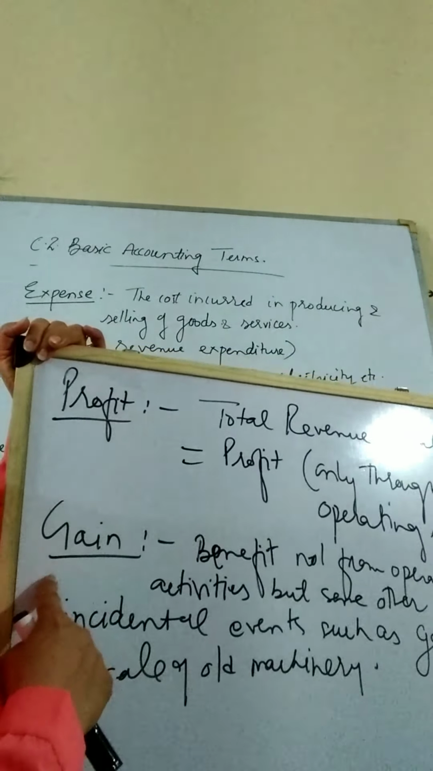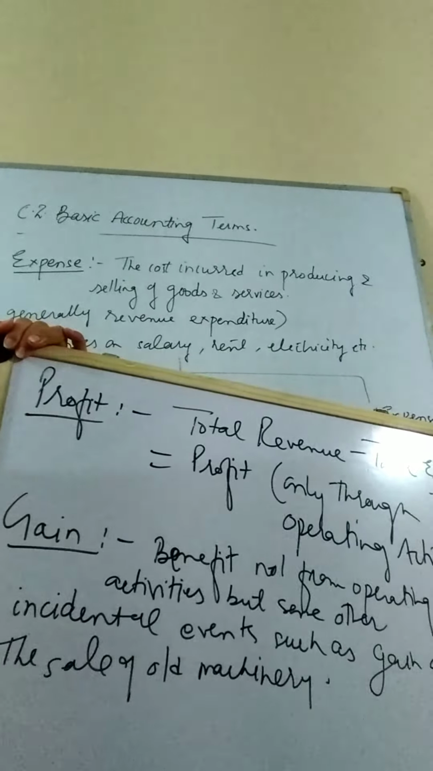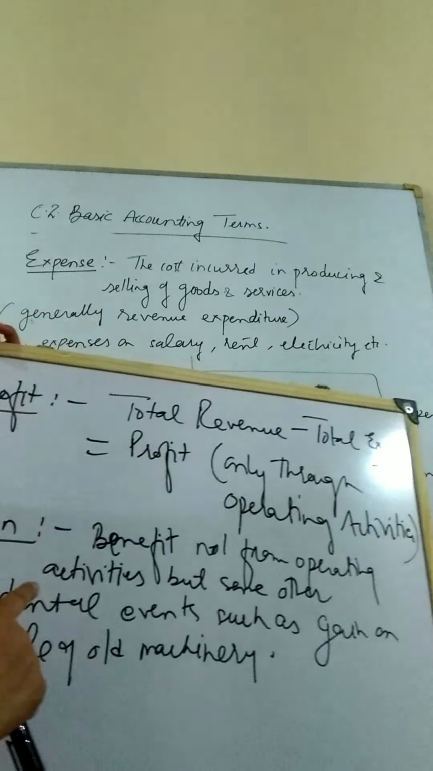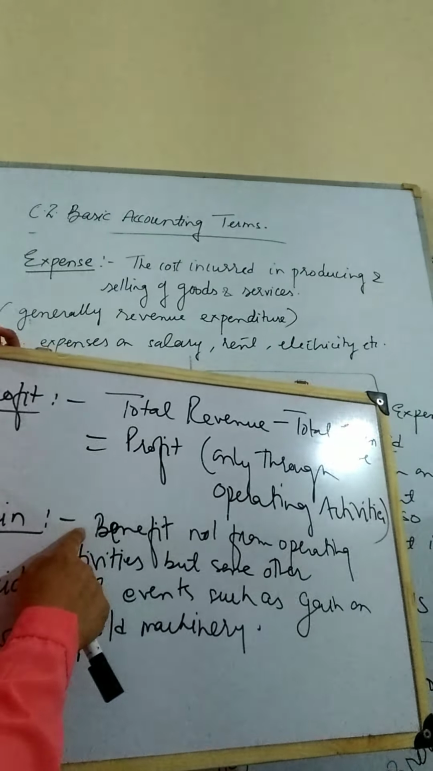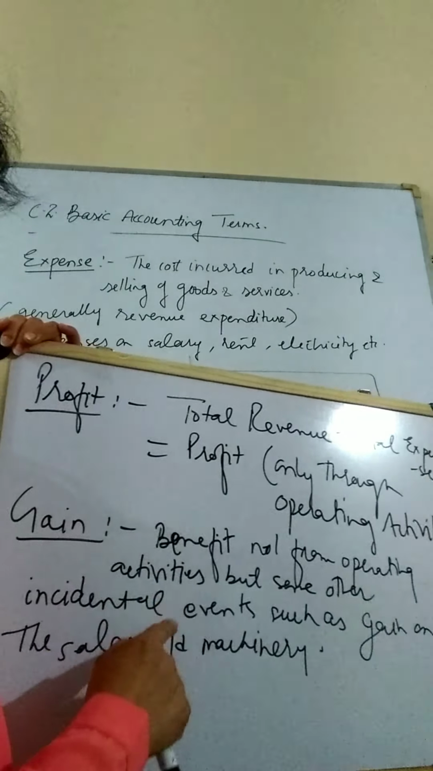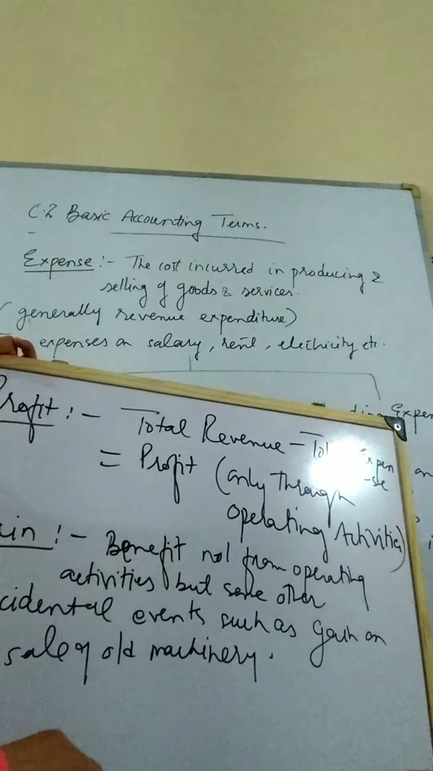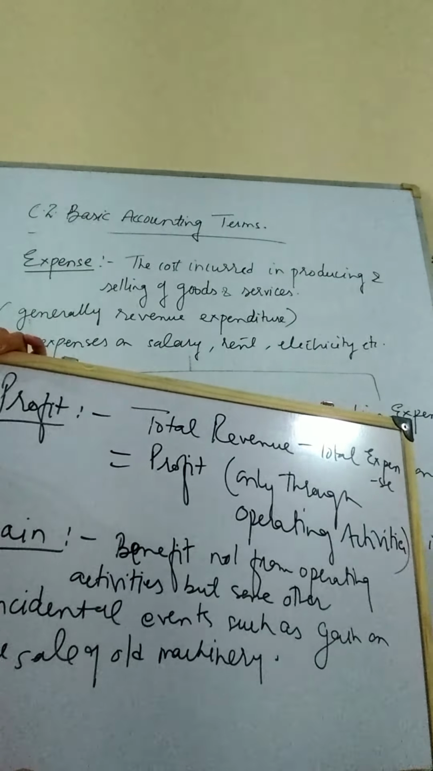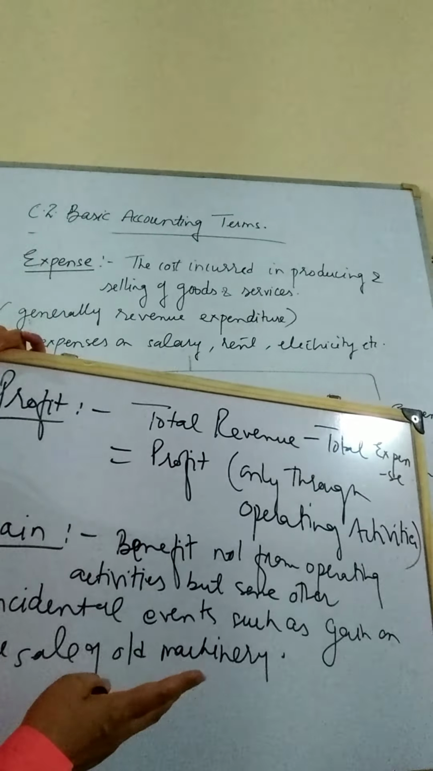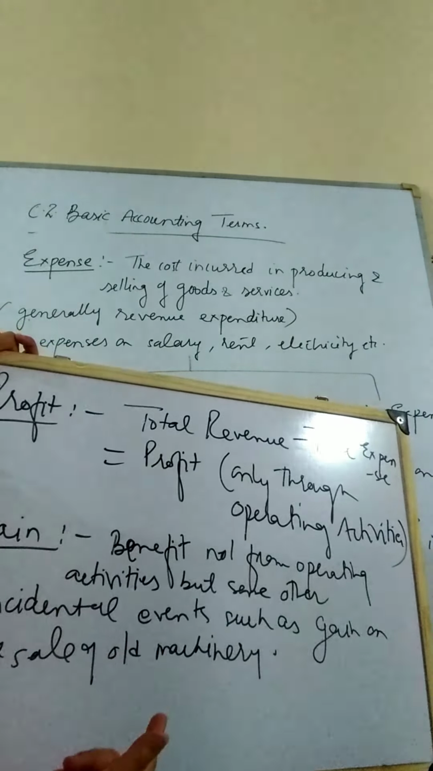Now moving on to gain. Gain is another important term which has been confused as profit, but it is not profit in terms of accountancy. If you have a look over here, any benefit which does not come from operating activities, any benefit which will not come through the business activity from the business operations will be considered as gain. It is a luck by chance gain. It means, in other sense, we can say that it is incidental.